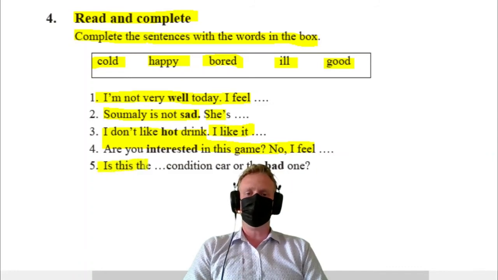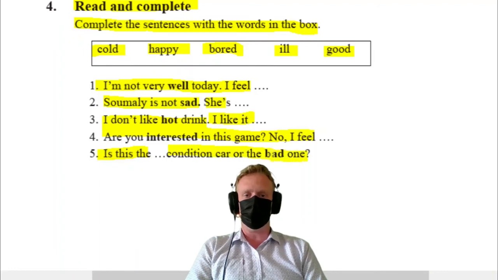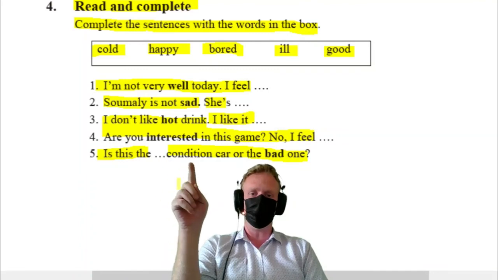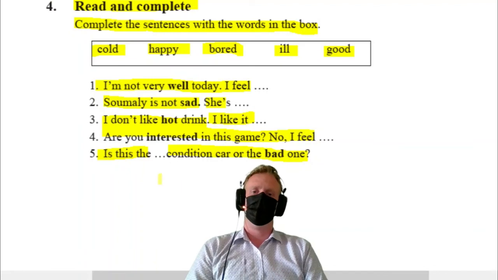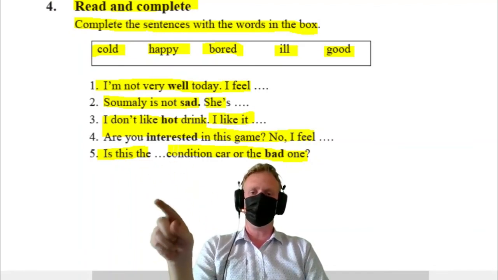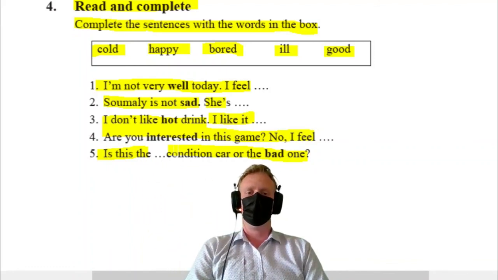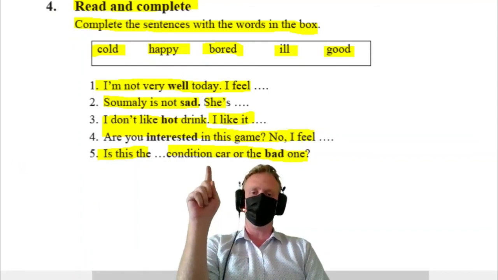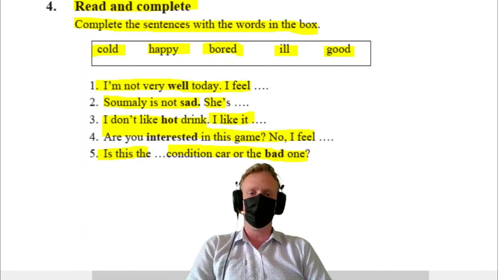And is this the good condition car or the bad one? So is this a good condition car or the bad one? Right, so number 5 is good. This sentence does not really make sense, so please put a good condition car or the bad one. Right, so number 5 is good. You can find number 4, number 3, number 2, number 1 by yourself. Please fill it out in your book.